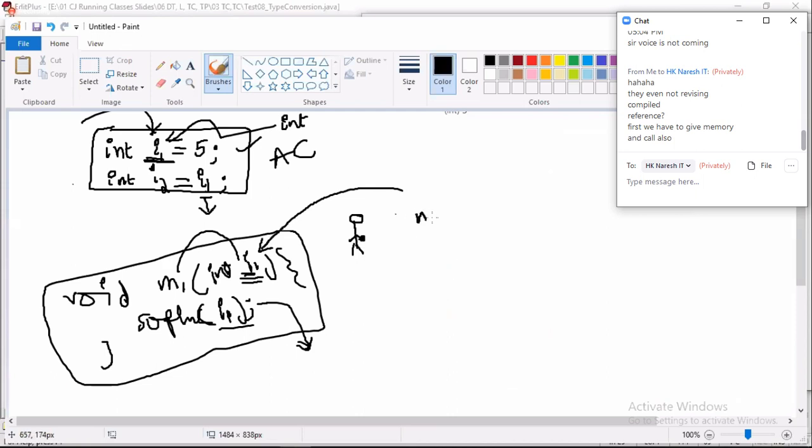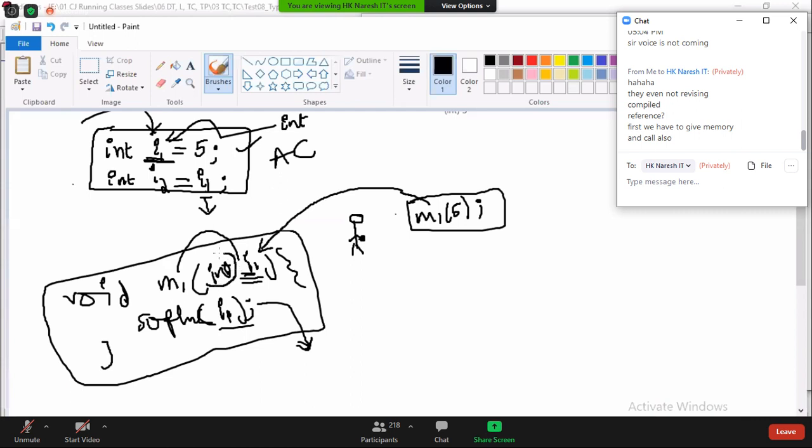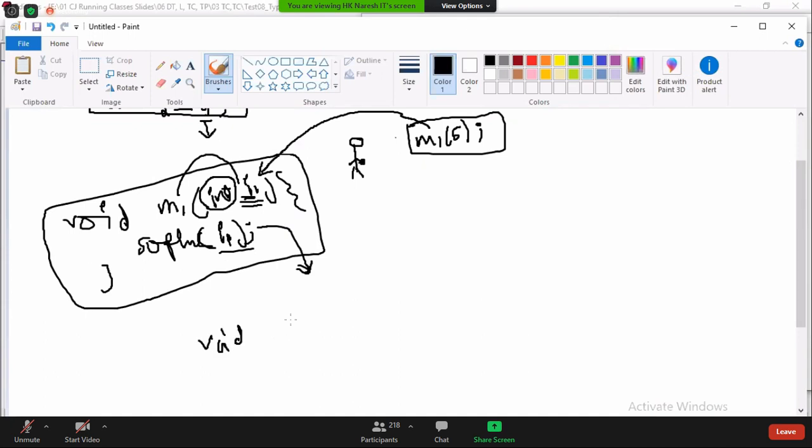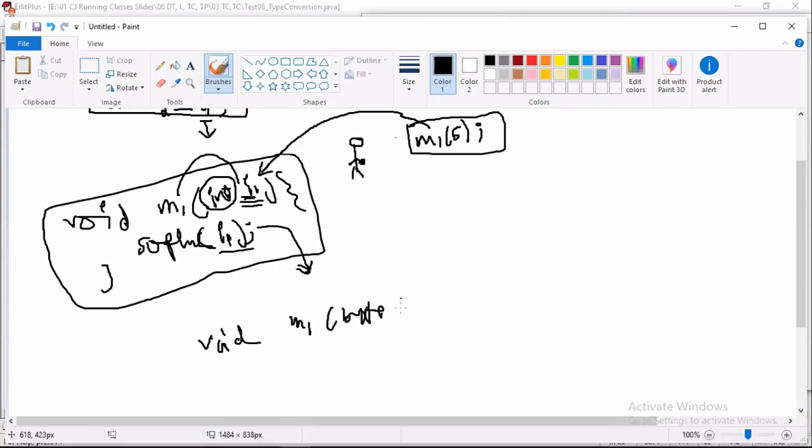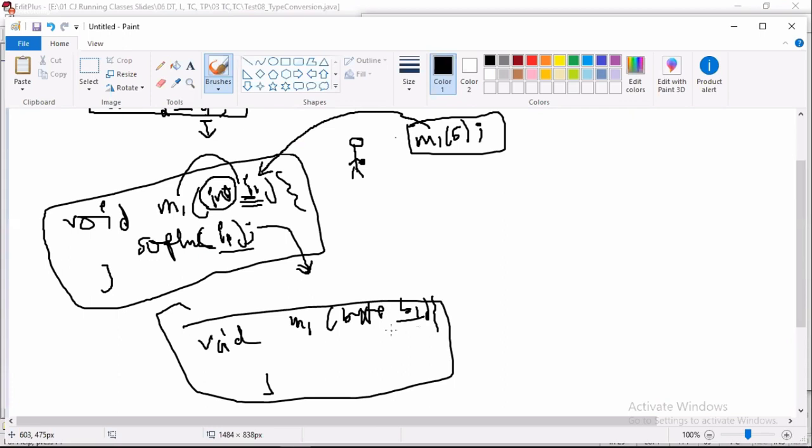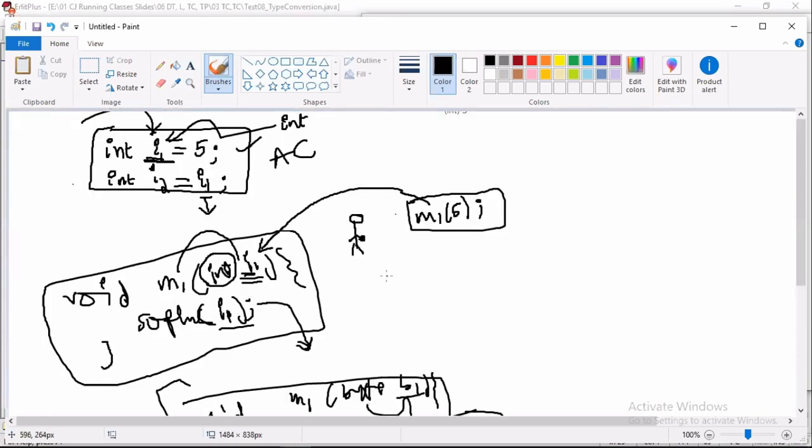Execution time. When I write m1(5), if I ask as a compiler what is the value of i1, you must not say 5. You should say int range value will come. If I write void m1(byte b1) and ask what the value of b1 is, you must say byte range value, minus 128 to 127, any value will come. I cannot guarantee because I am the compiler. As a compiler, we cannot see what is the value.